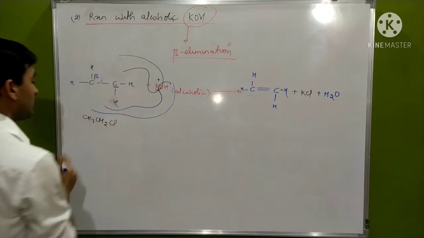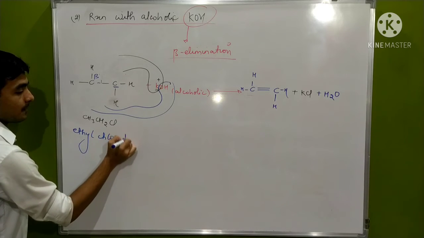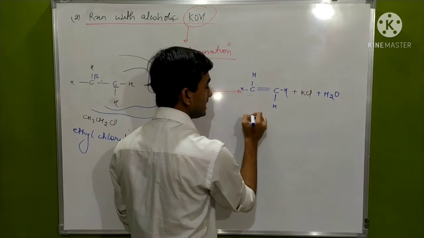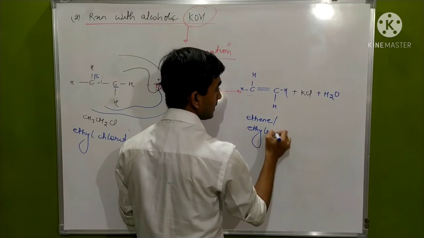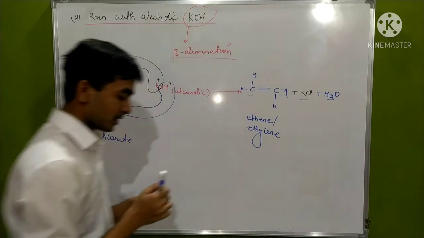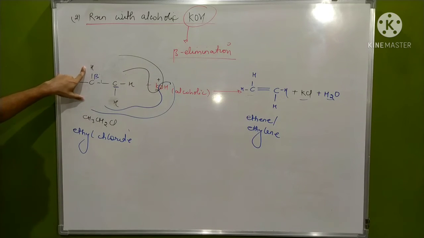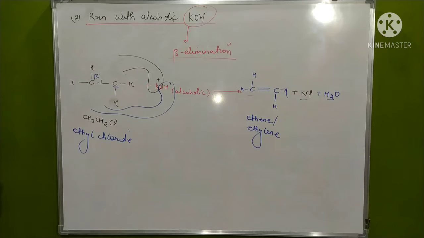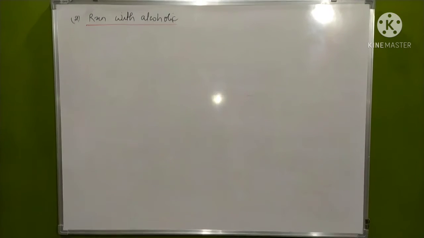The compound we took for the reaction was ethyl chloride. But when it underwent reaction with alcoholic potassium hydroxide, it formed ethene, or we can say ethylene, and KCl and H2O are formed as byproducts. You have to remember this: if there is only one beta carbon, then you eliminate the hydrogen from that place. But if there is more than one beta carbon attached to the alpha carbon having the chlorine atom, then a rule is applied that is called the Saytzeff rule.